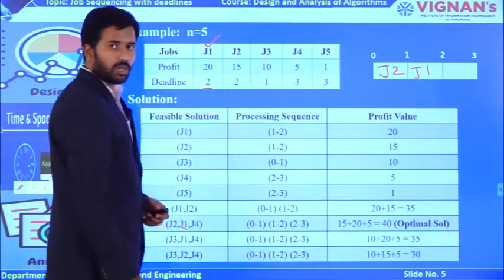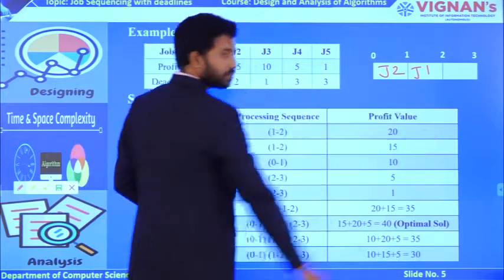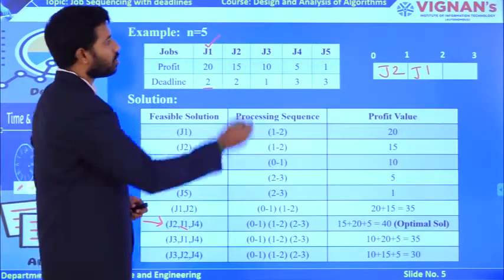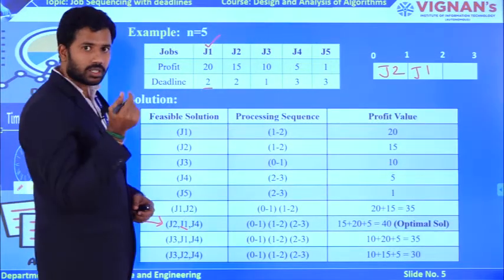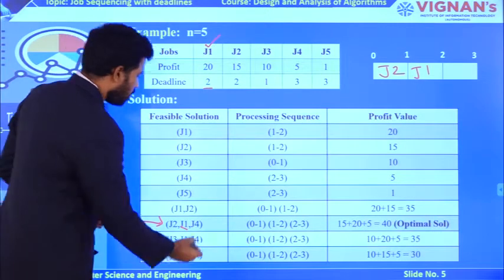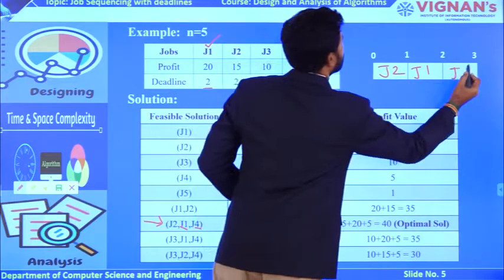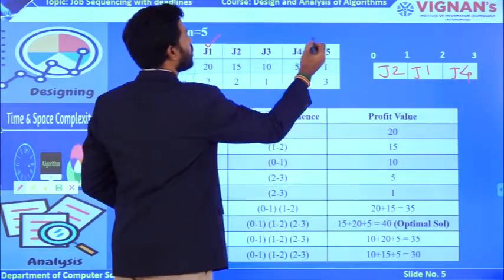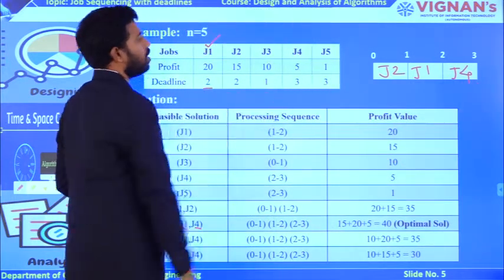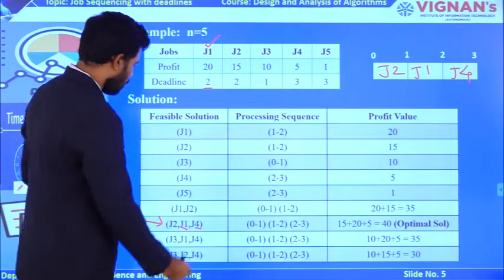It is not possible to load J1 or J2 at the third slot. That is not possible. Why? Because the third slot defines deadline number 3. Okay. Now coming to J4. So I am loading J4 at the third slot. Why? Because compared to J4 and J5, J4 has the maximum profit value, right?